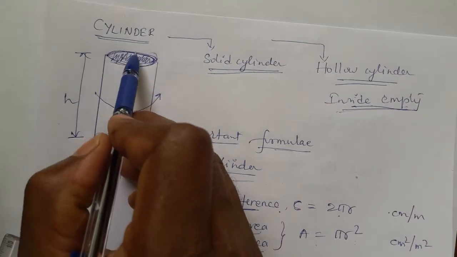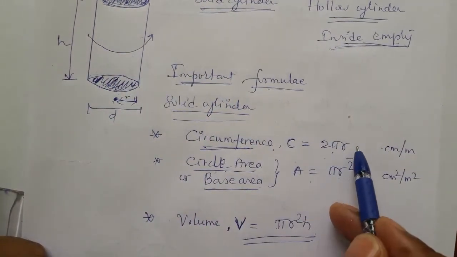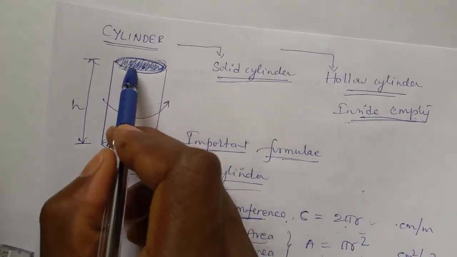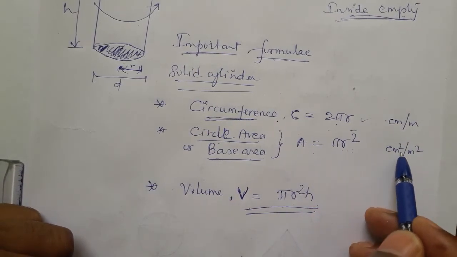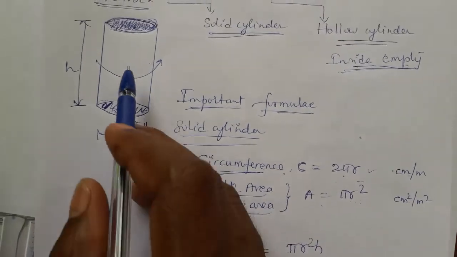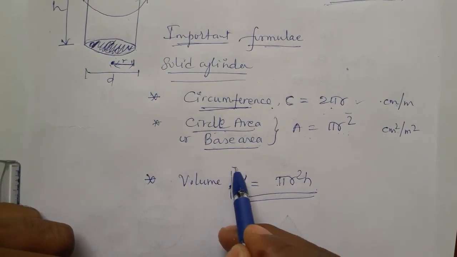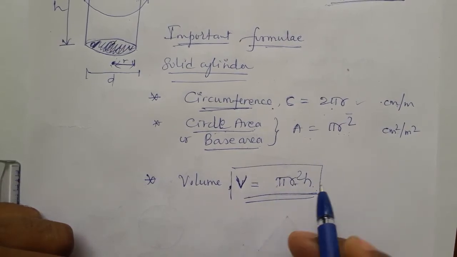The circumference is this round length, no? This round length is only the circumference. Its formula is ready. And inside the circle, what area are we seeing? That is area equal to pi r square. This is always in square units. Circumference is a single unit. Now we go for the volume of the cylinder. Very important formula. Volume of the cylinder is pi r square h. Pi is 22/7.